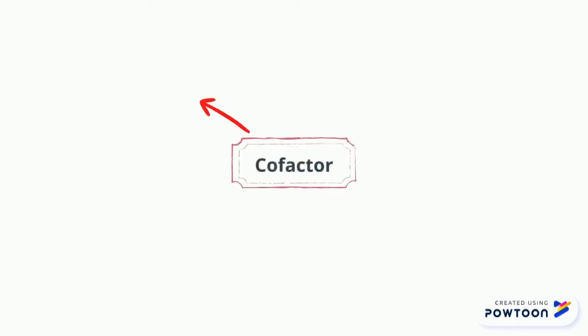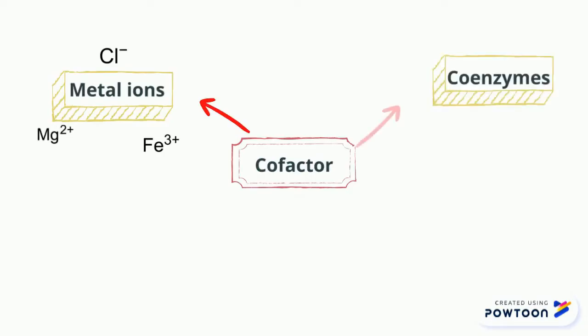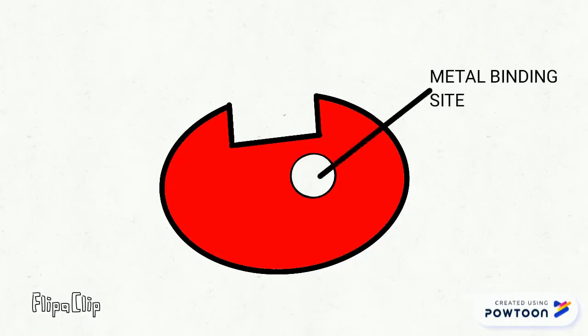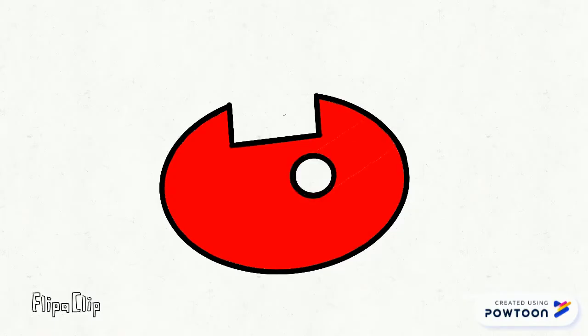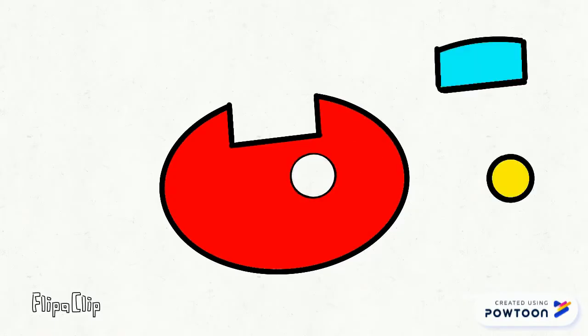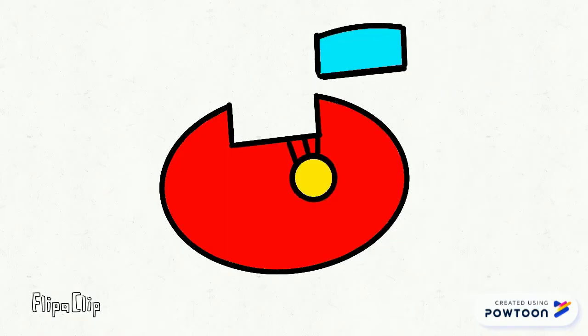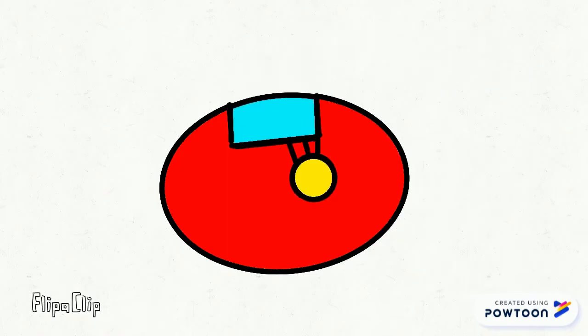There are 3 types of cofactor, which are metal ion, coenzyme, and prosthetic group. First, let's start with metal ion. Metal ion is a non-protein inorganic ion such as magnesium and chloride ion. Metal ion will bind loosely and temporarily to the enzyme and change the active site of an enzyme, so substrate can fit easily. Next, coenzyme.